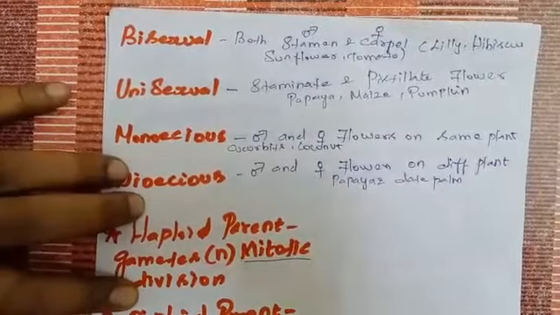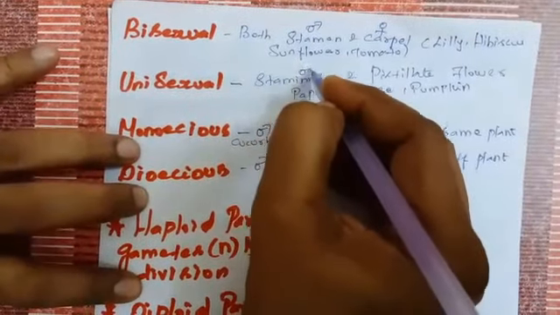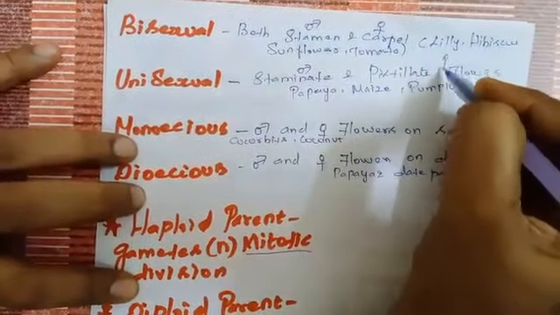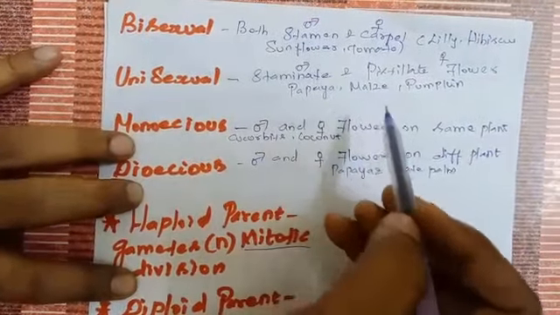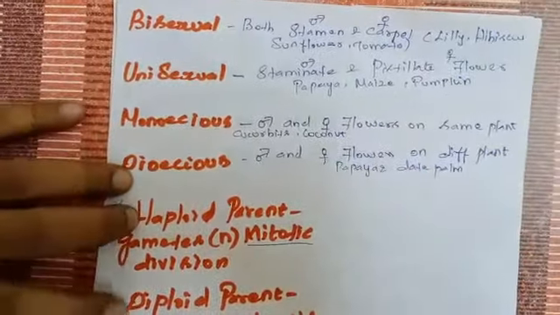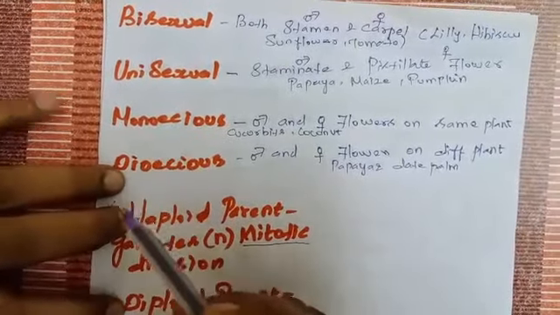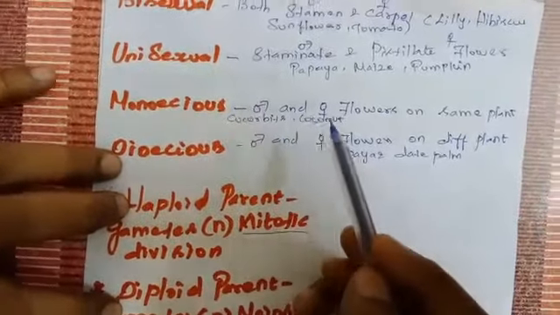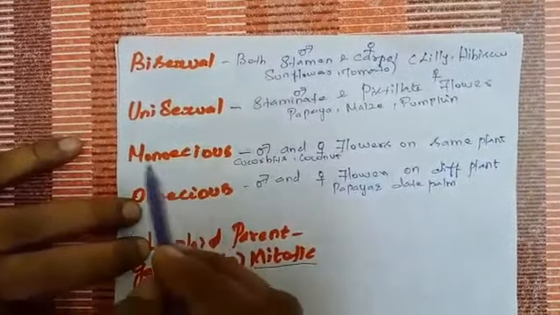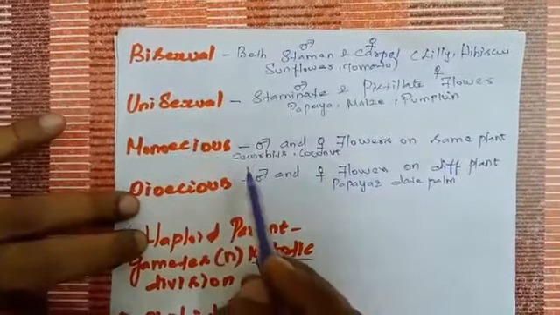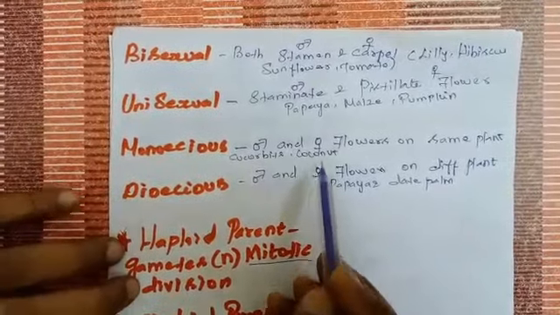Staminate flower and pistillate flower. What is meant by staminate flower? That is a male flower. Pistillate flower is a female flower. They are borne separately. Example, papaya, maize, pumpkin. Next one, the term monoecious. When male flower and female flower are present on the same plant, that is called monoecious condition. Example, cucurbits and coconut.